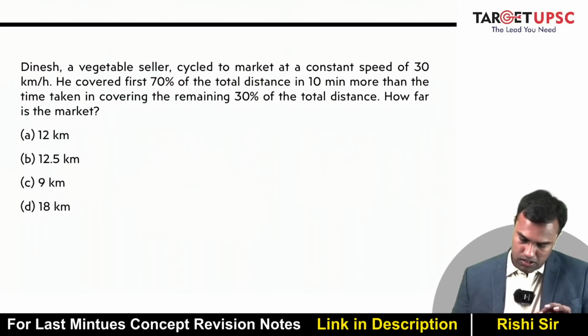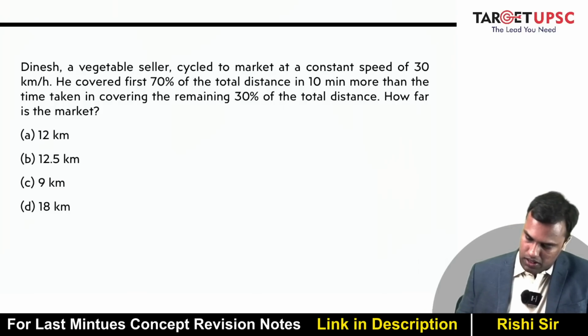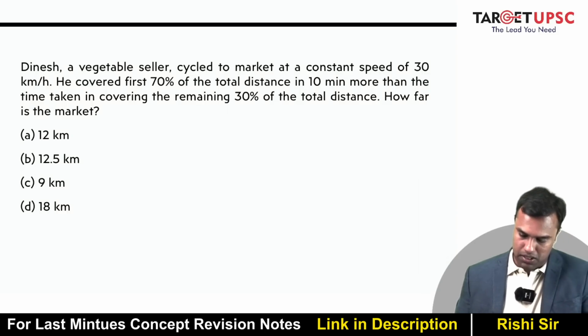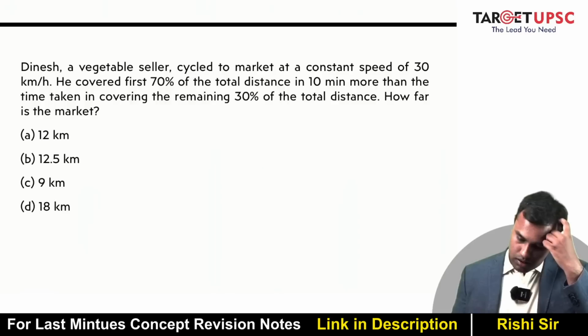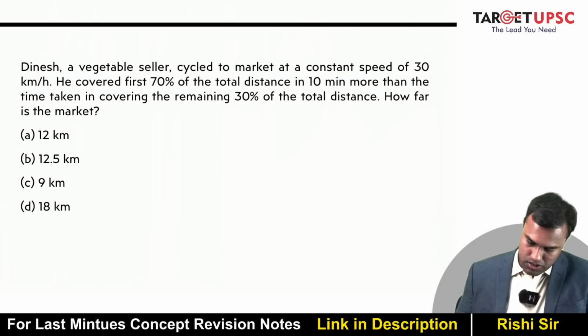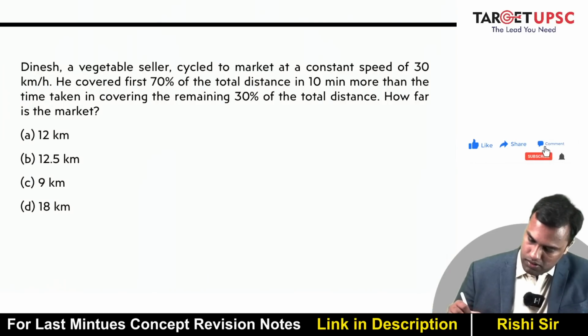Next, Dinesh, a vegetable seller, cycled to market at a constant speed of 30 km per hour. He covered the first 70% of the total distance in 10 minutes more than the time taken in covering the remaining 30% of the total distance. How far is the market?